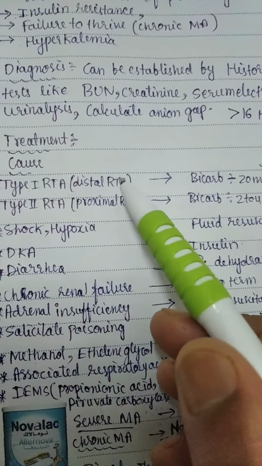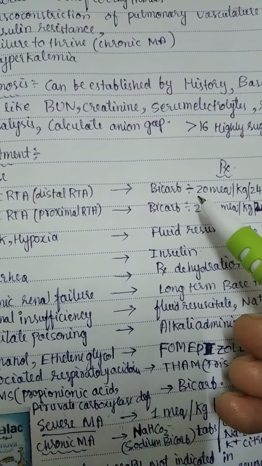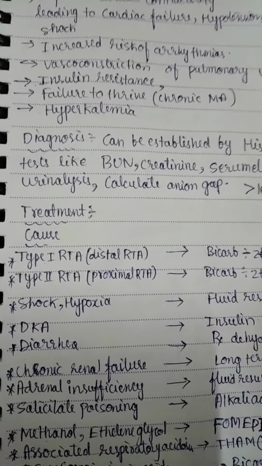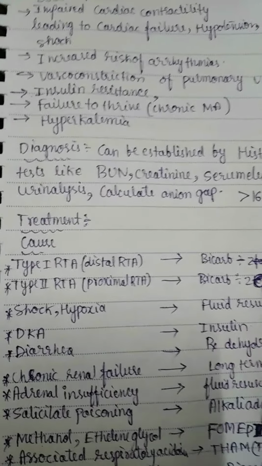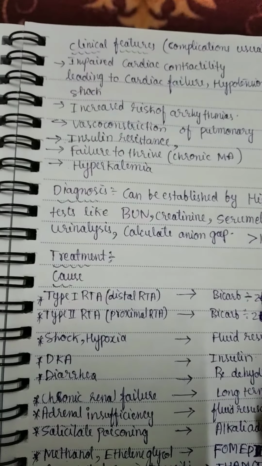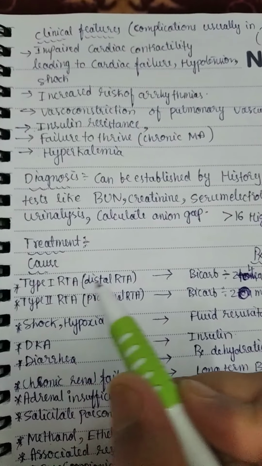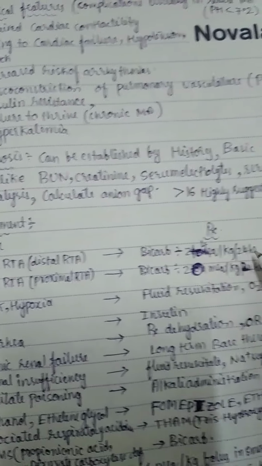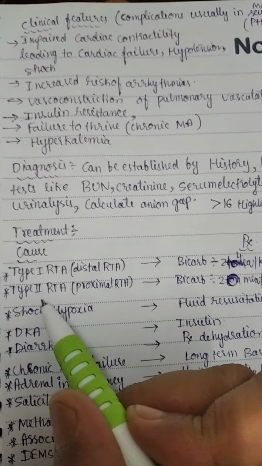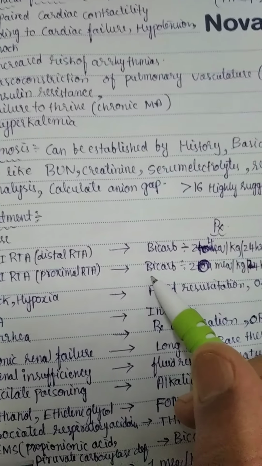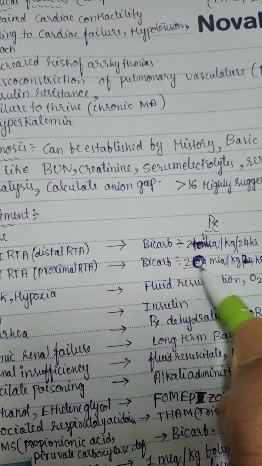In type 1 RTA, that is distal RTA, bicarbonate supplementation is 2 to 4 milliequivalents per kg per 24 hours, whereas in type 2 RTA, proximal RTA, the bicarbonate loss is more, so we should supplement more bicarbonate, around 20 milliequivalents per kg per 24 hours.